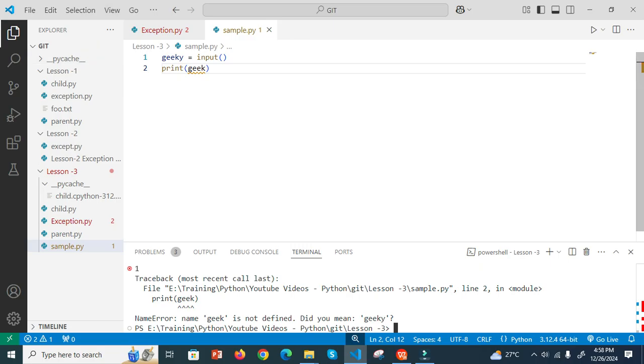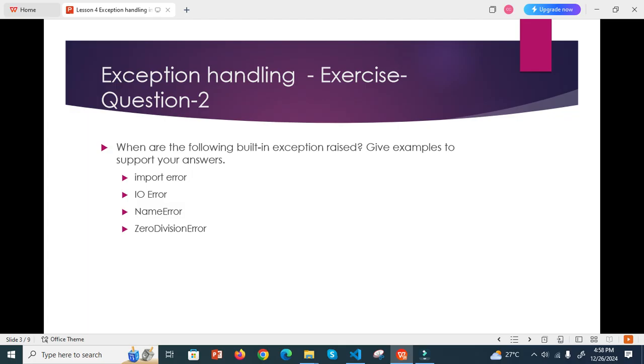What is this error? This is my input variable, right? I get the input and store it, and I am trying to print this value, so y is missing. There is a change in the variable name. It should be y to avoid this error. So this type of error is called a name error.